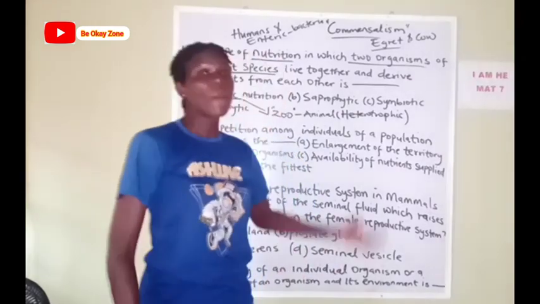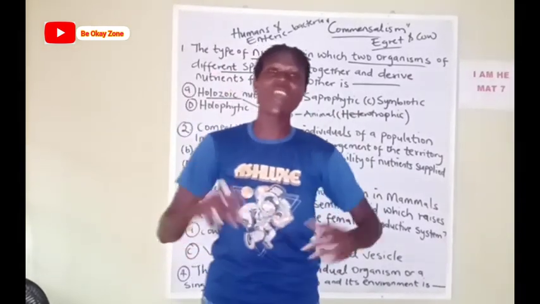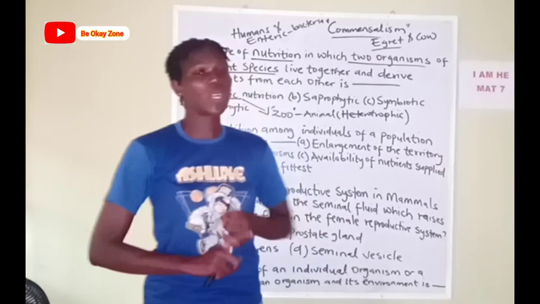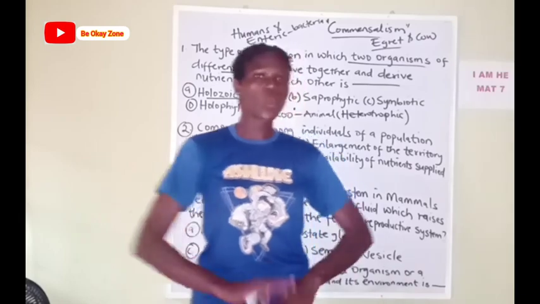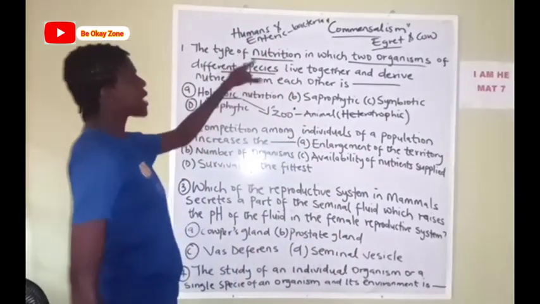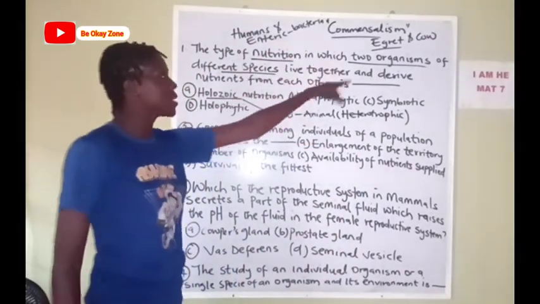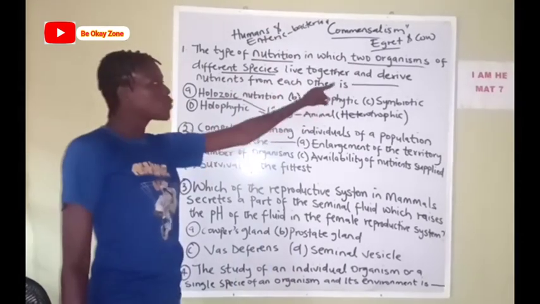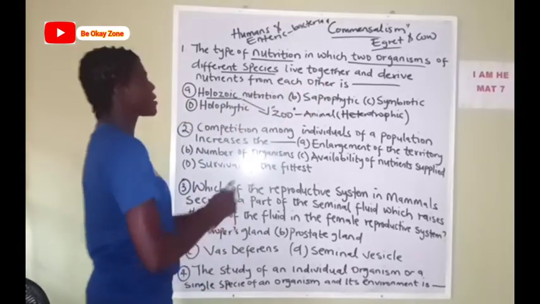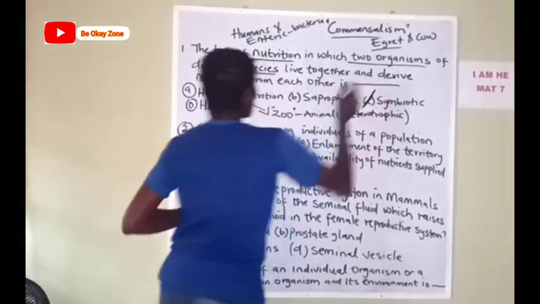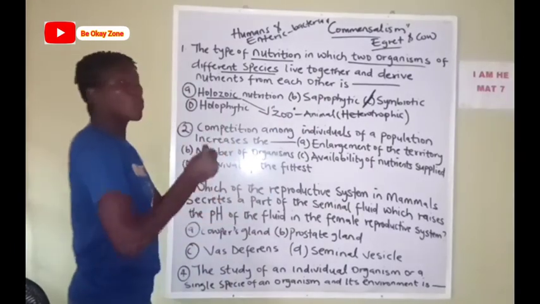You understand? So like I said, in symbiotic relationship we have commensalism, mutualism, predation and others. So back to our options. The type of nutrition in which two organisms of different species live together and derive nutrients from each other is what? The answer is symbiotic. Now let me explain the holophytic as well.